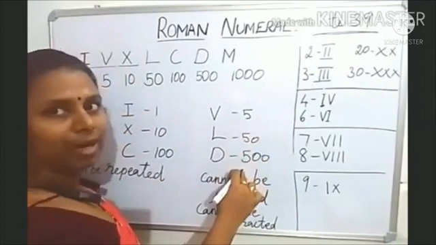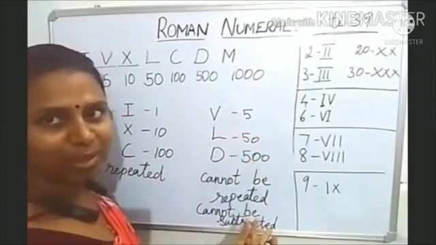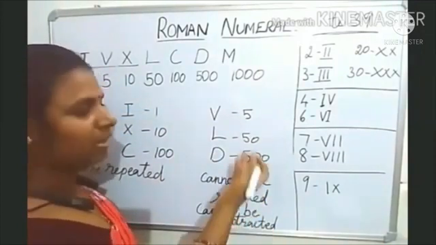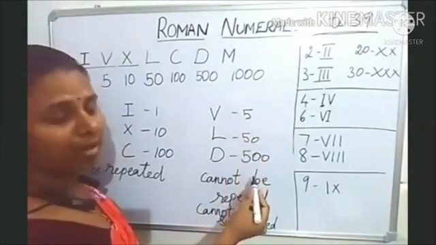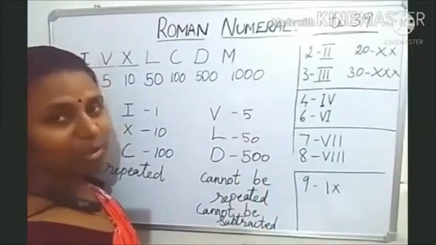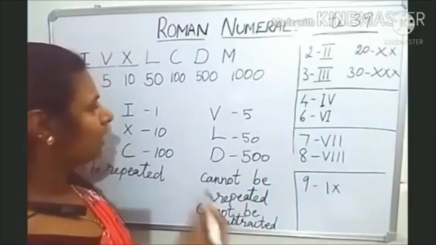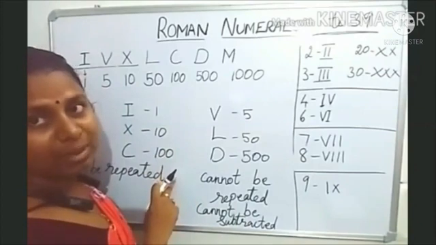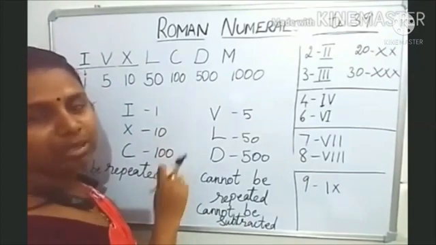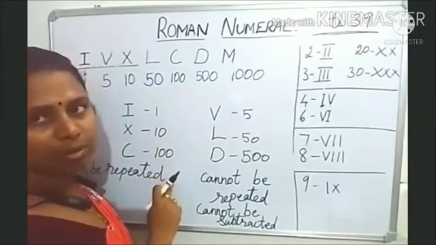These 5, 50, 500, they are VIPs. They cannot be repeated and cannot be subtracted. But these other numbers can be repeated as well as subtracted.